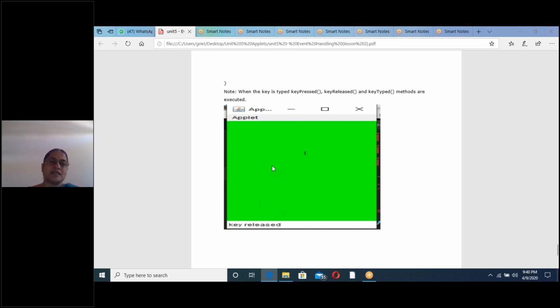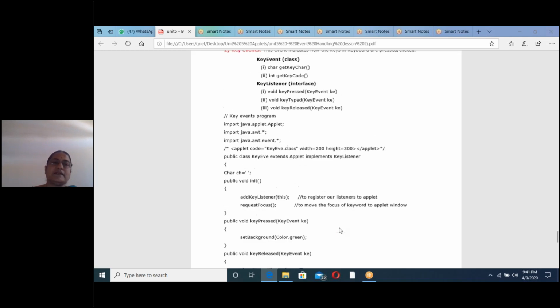First action: the background color is set as green using which method? Key pressed. Next, this J is printed using the key typed method. Next, key released is printed on the status bar using the key released method. This is the program we can write in the exam using key events.